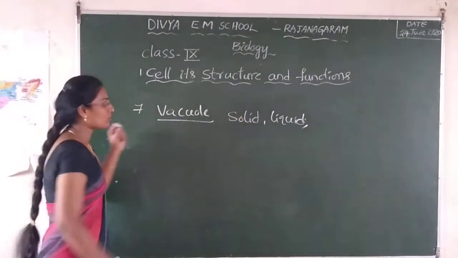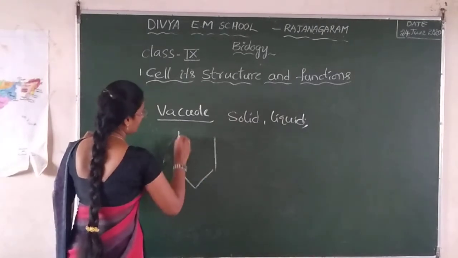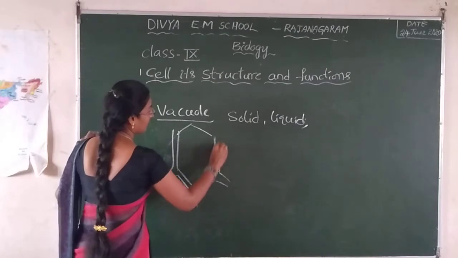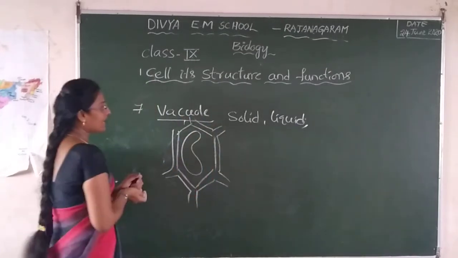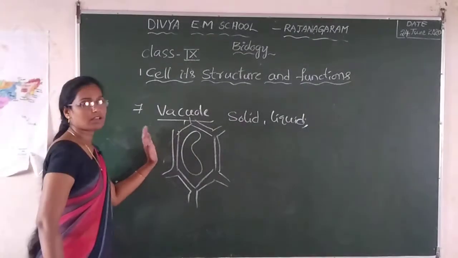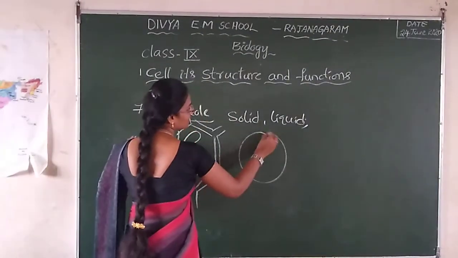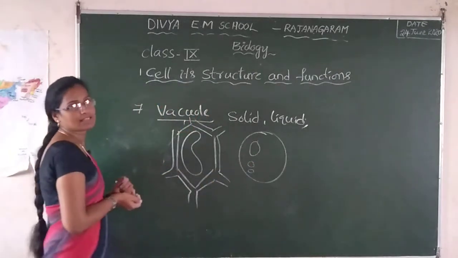In a plant cell there is a large vacuole. But the animal cell has a vacuole that is small in size.